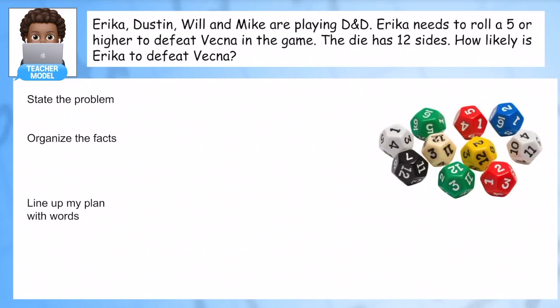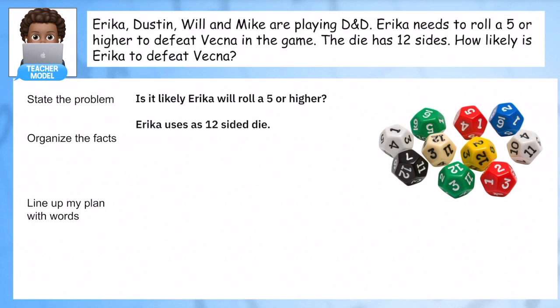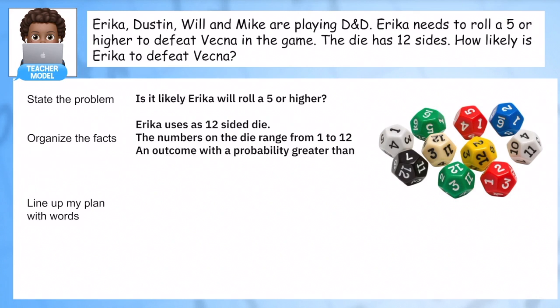So if you've never played Dungeons and Dragons before, they have different types of die, and they're not always 6-sided cubes. They look like this with multiple different sides to them, and you can see the numbers 1 through 12 written all over the die. So we want to know, is it likely Erica's going to roll a 5 or higher? Here's what we know. We know she uses one of these 12-sided die. We know the numbers on the die range from 1 to 12, and we know an outcome with a probability greater than 50% is likely. That's what we're looking for.